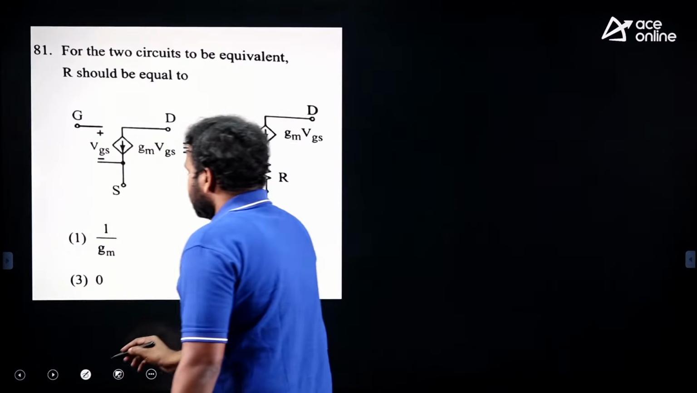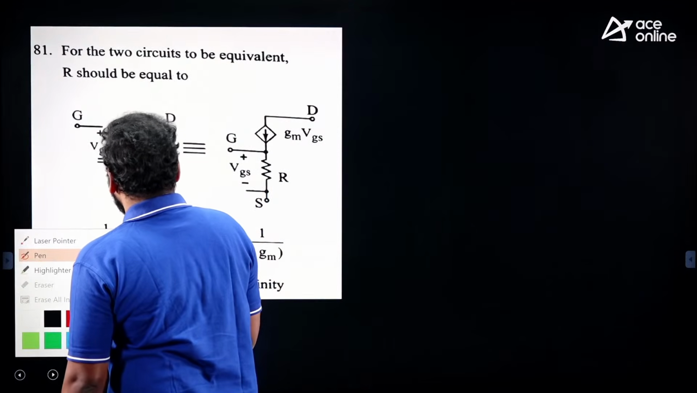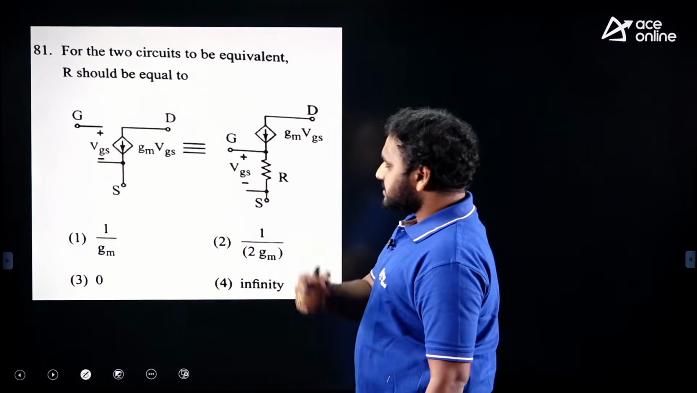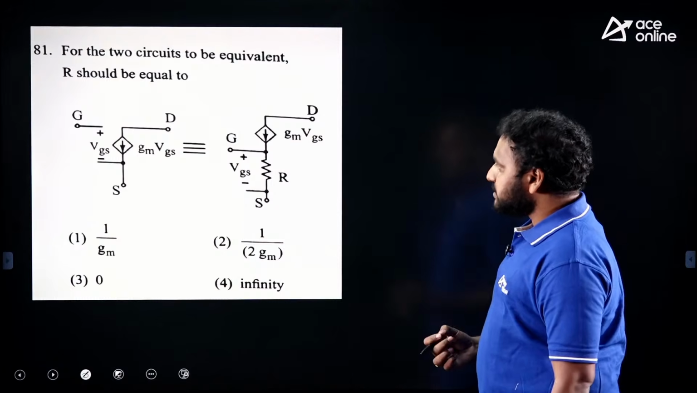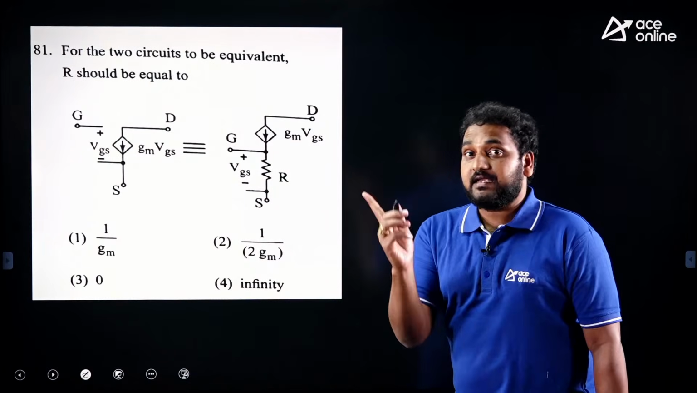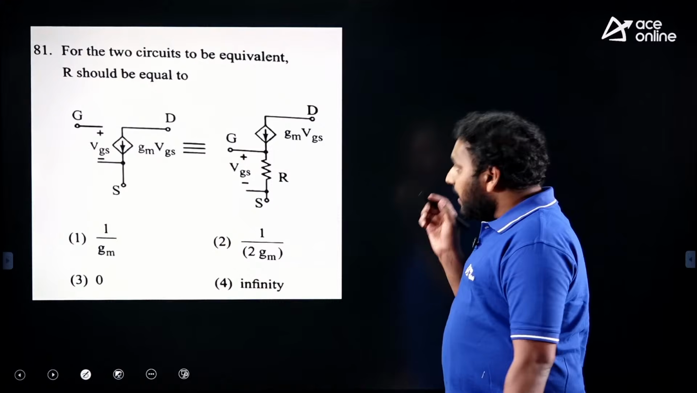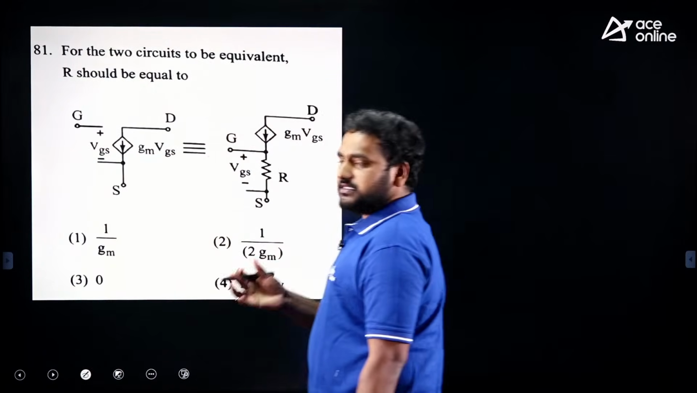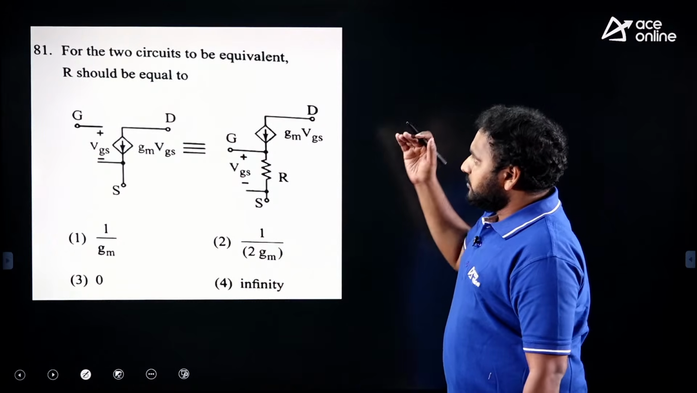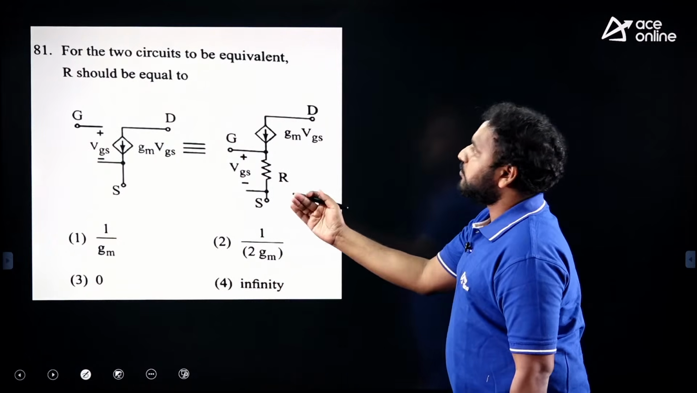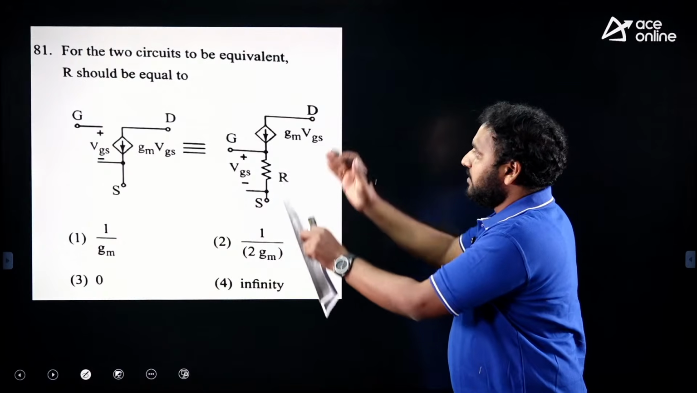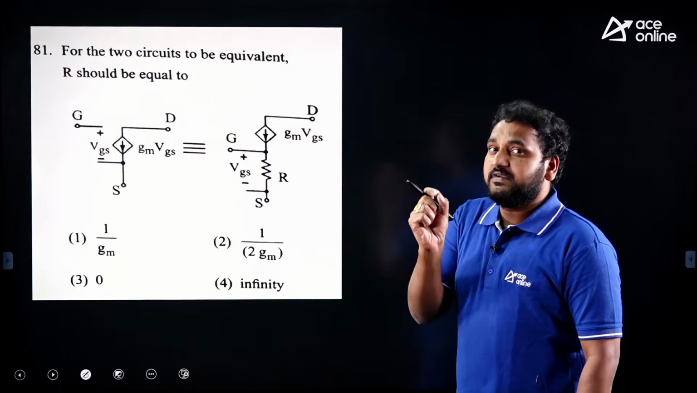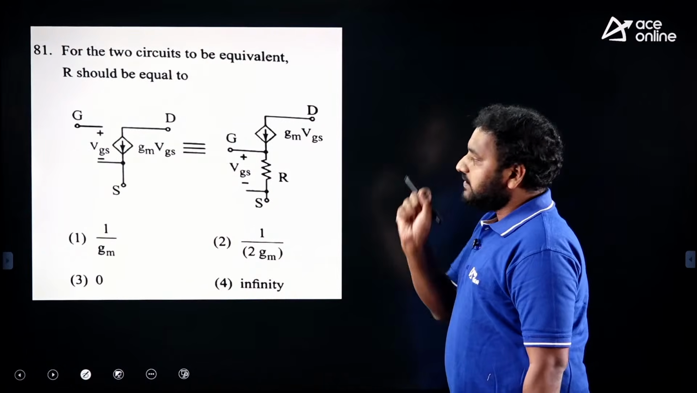Actually this is again from FET amplifiers. We have studied the basics of FET as per the electrical syllabus, but this is a question from FET amplifier modeling. GM into VGS, conductance into voltage, is nothing but current. You can even use your network fundamentals. You need not go for VLSI design or CMOS amplifier design to answer this question. If you observe it properly, you can find something.